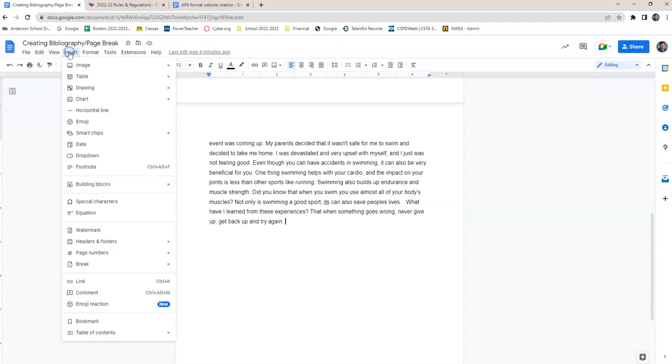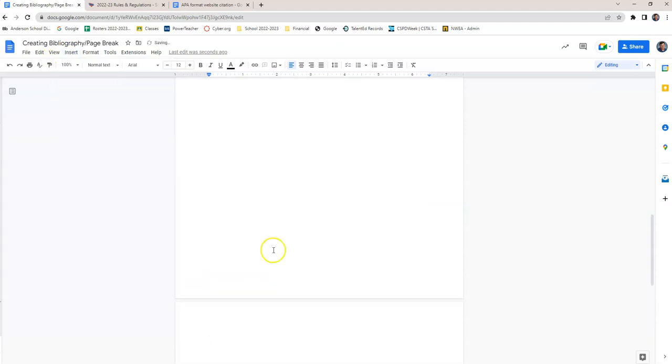So go to Insert, Break, Page Break. You can tell it's here. We went from here to here, and we can keep typing. And we want to do a bibliography. It should be capitalized. Do that here. And it should be centered. Let's pull it up to the top so we can see it better. So now we're centered and 2 spaces down and go back to left justification.